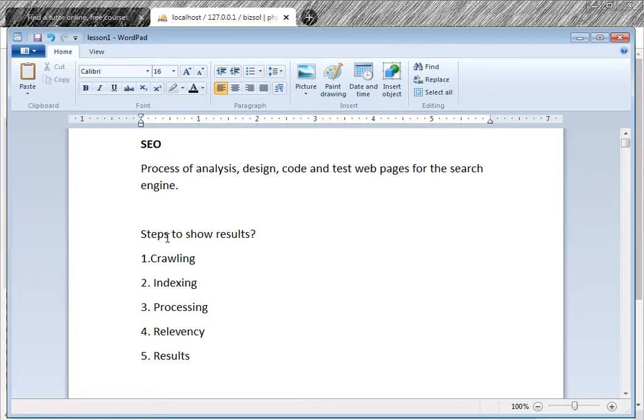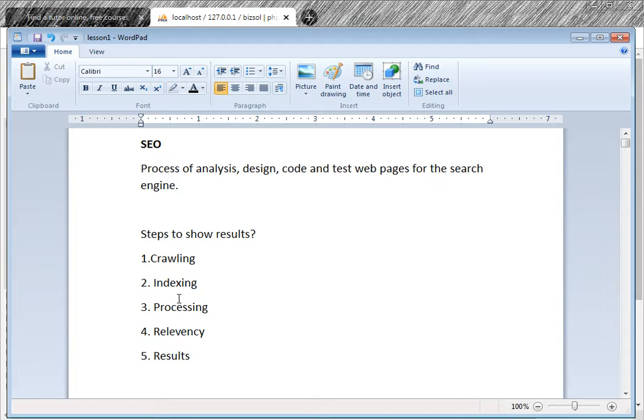So how does a search engine work? First, the steps to show results. The first thing is there is a crawler like Googlebot. It crawls the website. Then it indexes the website. The third process is processing the indexed pages.